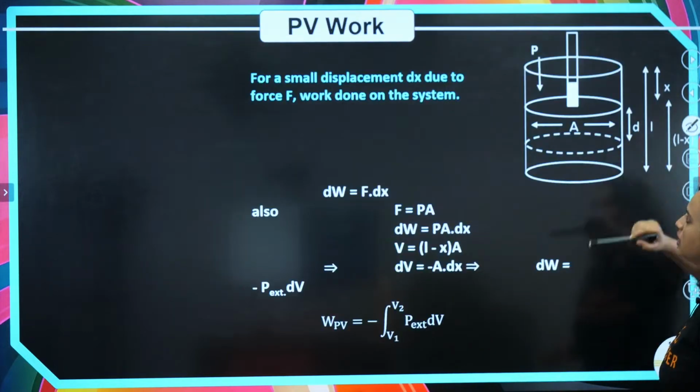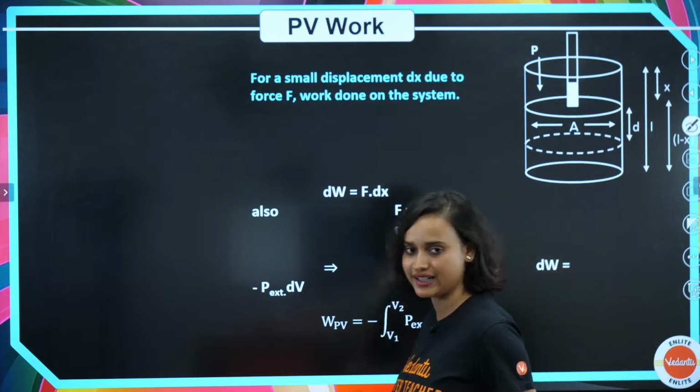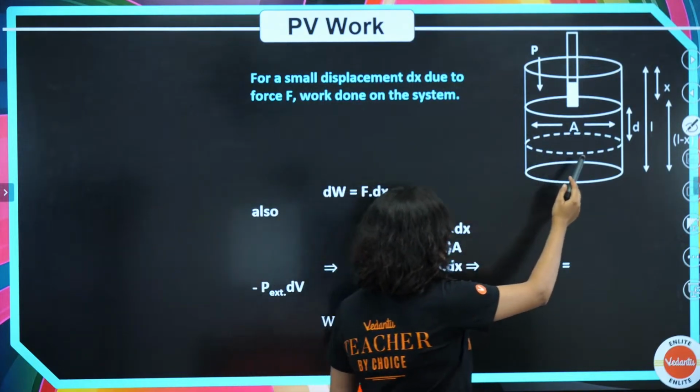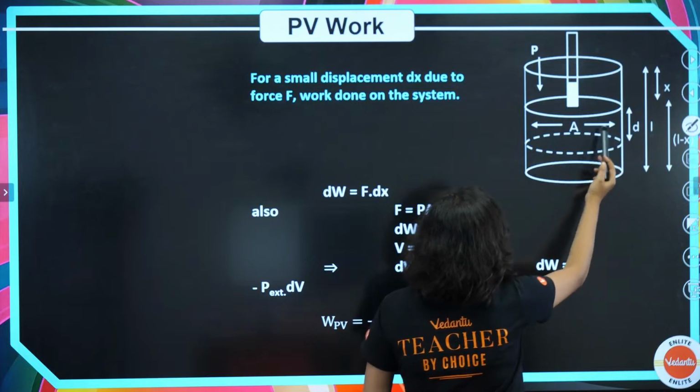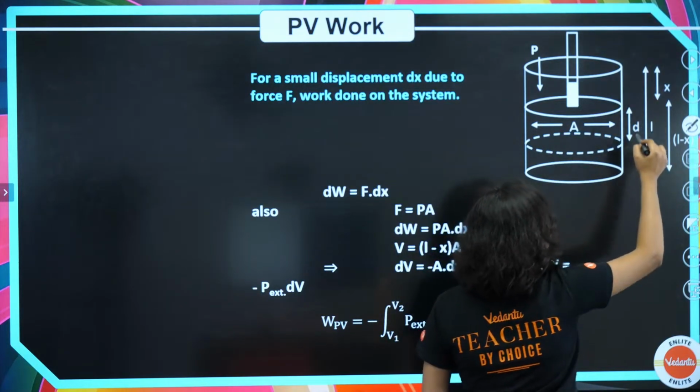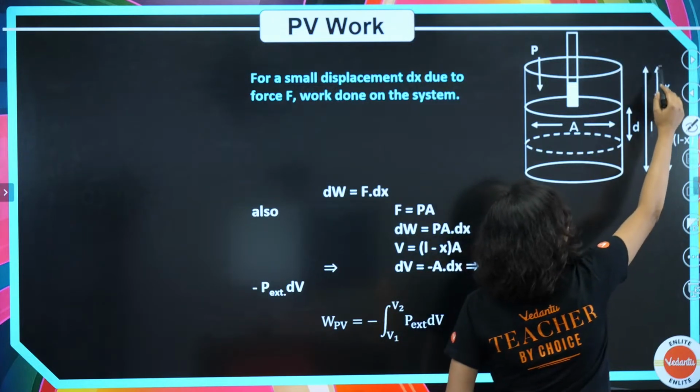So moving on from here, now let's understand PV work. What is PV work? Check it out here. So we are saying that this is my A, that is area obviously. This much part is our D, and from here to here it is L, and this part is X.